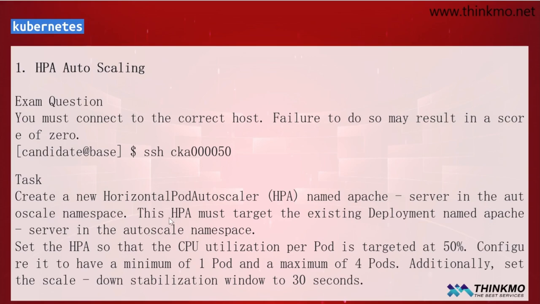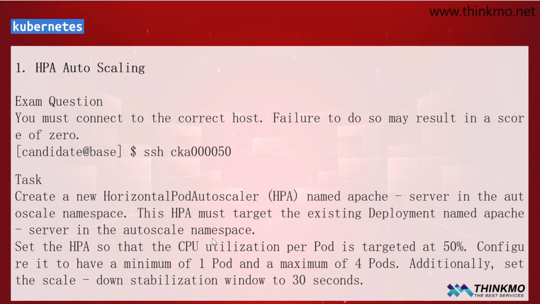First of all, the basic requirements in the question: the scaling is mainly related to CPU usage. 50% is the threshold or trigger for scaling. Secondly, the number of pods required is from 1 to 4, with a minimum of one and a maximum of 4. Additionally, when scaling down, there is a stabilization window of 30 seconds. This is actually the standard for scaling up or down.